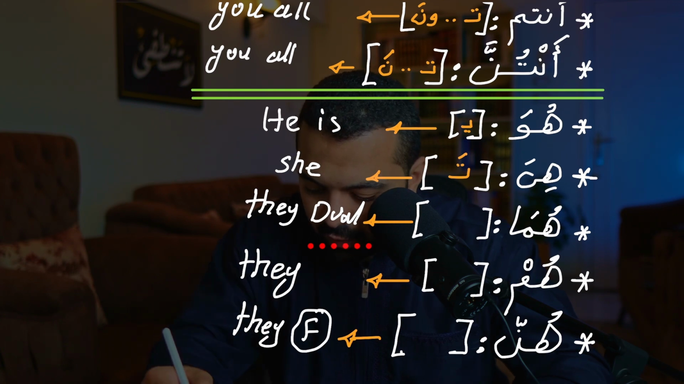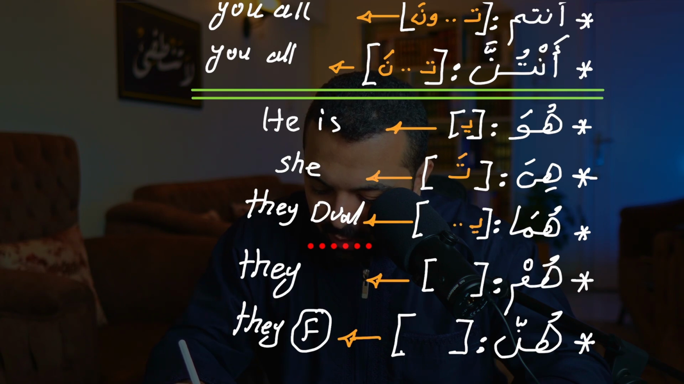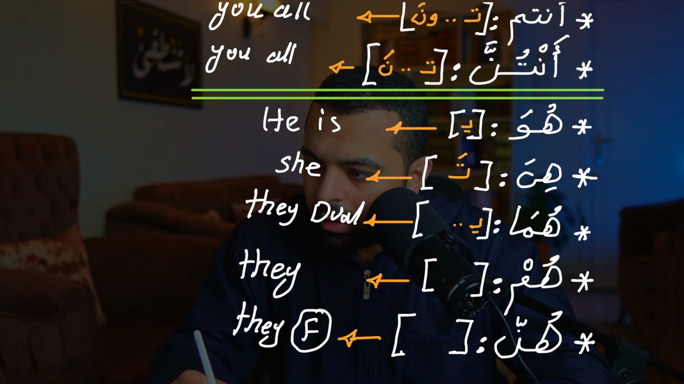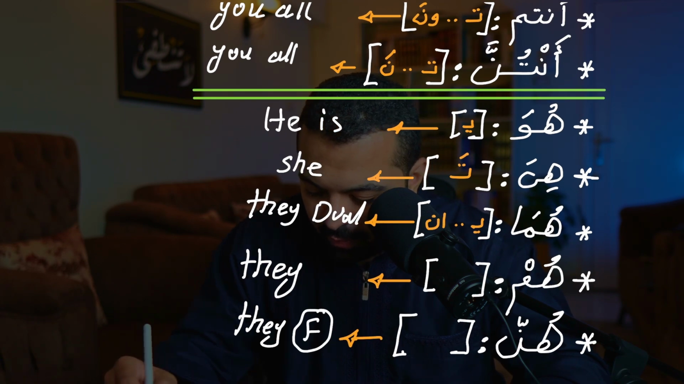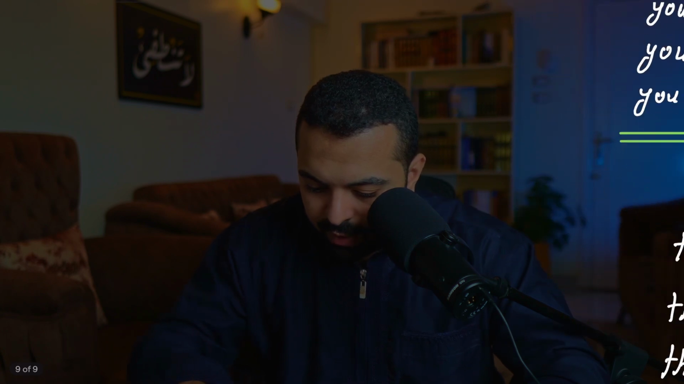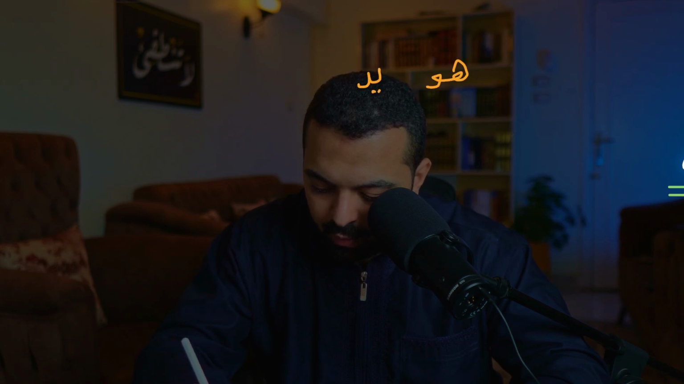Huma, you start with ya, and at the end of the word you add alif and nun. Let's have an example. What is the default? The default is huwa, like huwa yudhakiru.